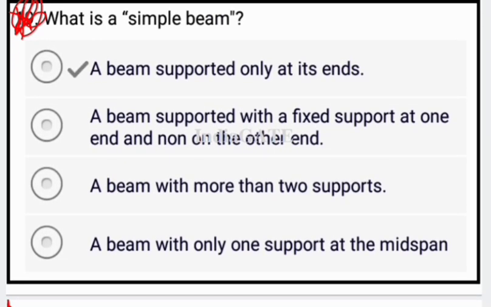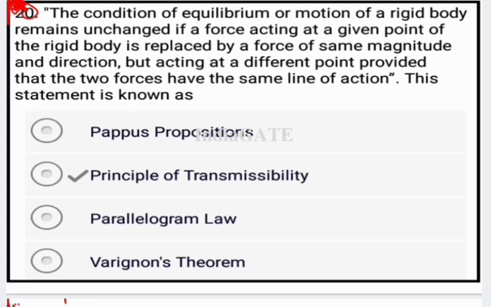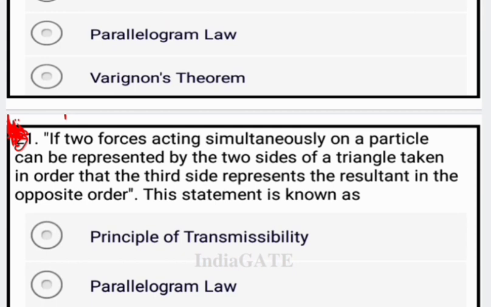Next question, what is a simple beam? A simple beam is supported only at its ends. Okay, next is the condition of equilibrium or motion of a rigid body remains unchanged if a force acting at a given point of the rigid body is replaced by a force of the same magnitude and direction but acting at a different point, provided that the two forces have the same line of action. This statement is known as the principle of transmissibility. So the principle of transmissibility is your correct answer.